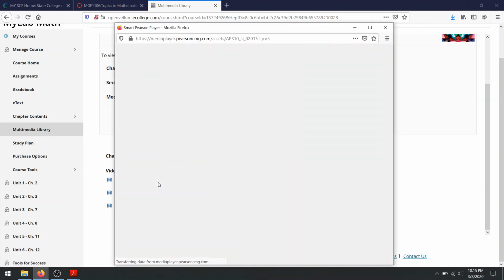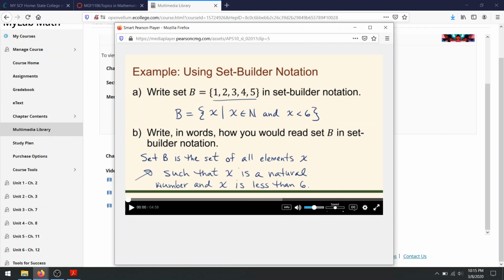You might need to update your browser, or if you're having trouble with a certain browser, try Firefox. I have success with it. I think Internet Explorer is usually okay. Chrome is good. Most of them should be fine, but make sure everything's updated and turn off your pop-up blockers, because it needs to open the videos in a new window.